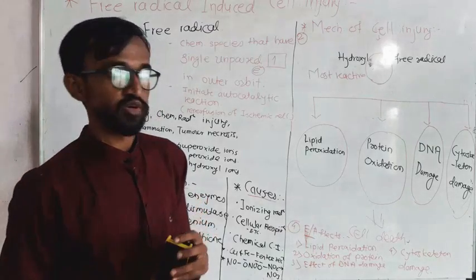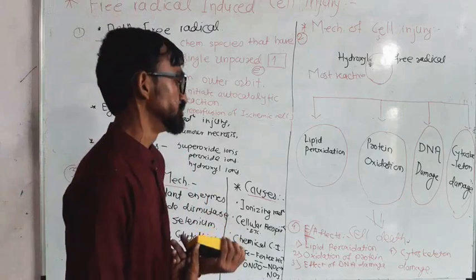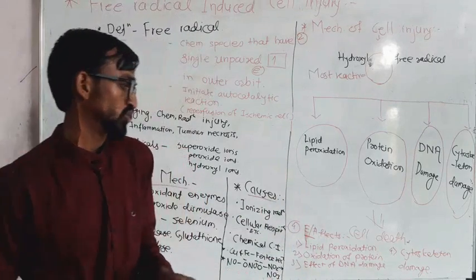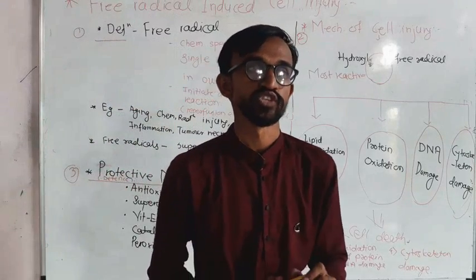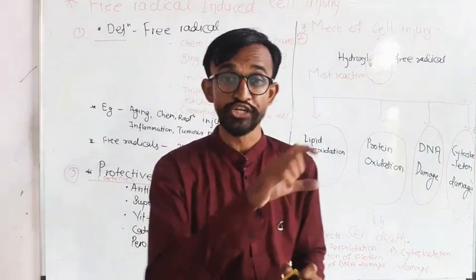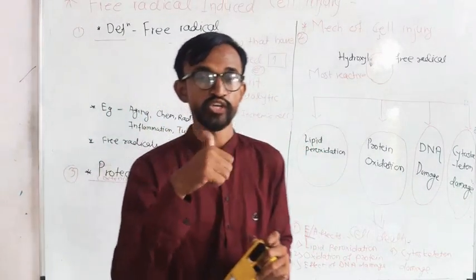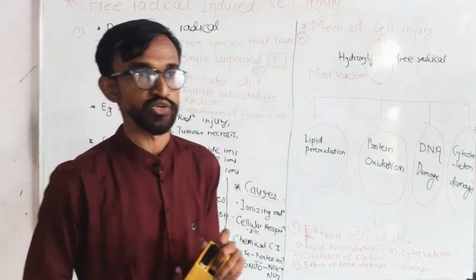Okay, the major effects are lipid peroxidation and cytoskeletal damage. We have discussed oxidation of protein and the effect of DNA damage. If there is oxidation of protein, you have to study the denaturation of protein. Your homework today: go and search what is denaturation of protein.